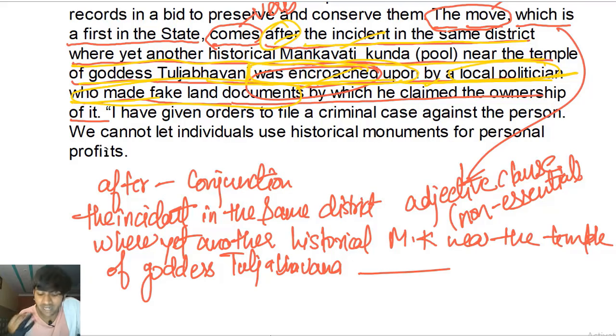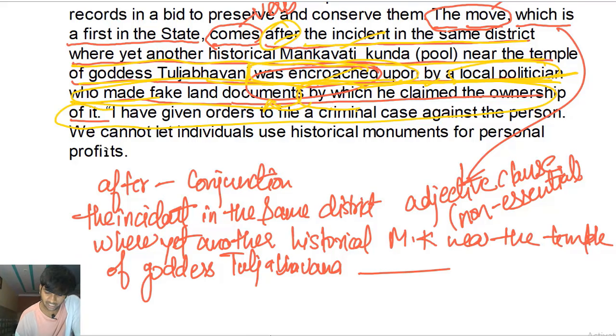Now we have another clause, adjective clause, documents by which he claimed the ownership of it. Documents by which, now this clause by which he claimed the ownership of it is giving information about the noun documents. What type of documents? By which he claimed the ownership of it. All right, using it, he claimed the ownership of it. So it does give information about the noun documents, and it's a little different from a generic adjective clause as well.